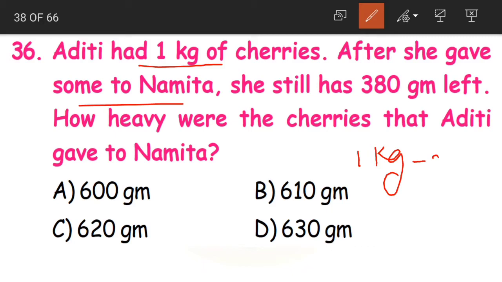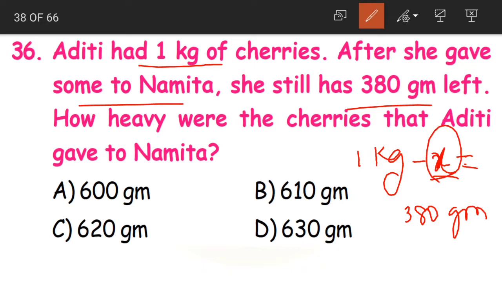That means we have to subtract. As we don't know what quantity of cherries she has given, we are writing x. 1 kg minus x is equal to, after giving away some, how much was she left with? She was left with 380 grams. Now we have to find our x.